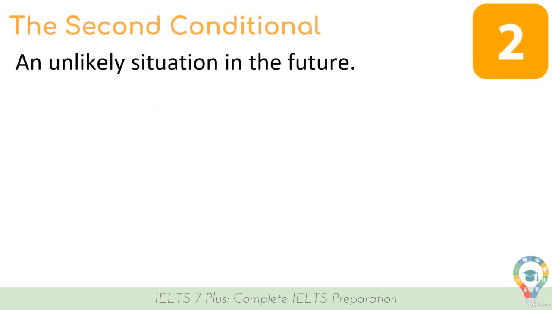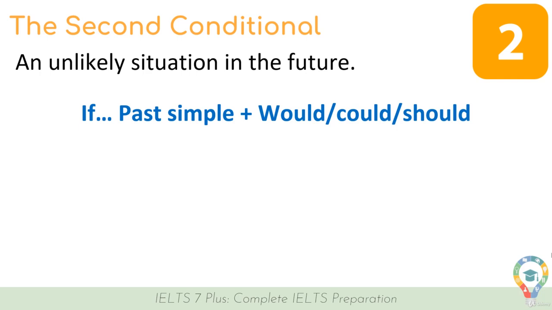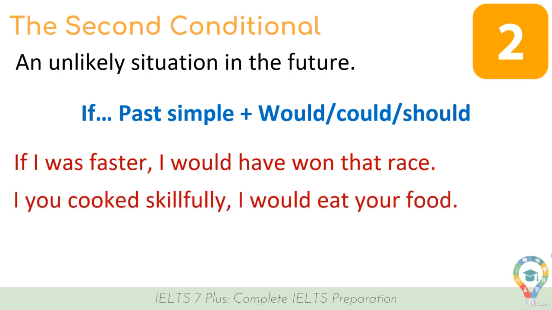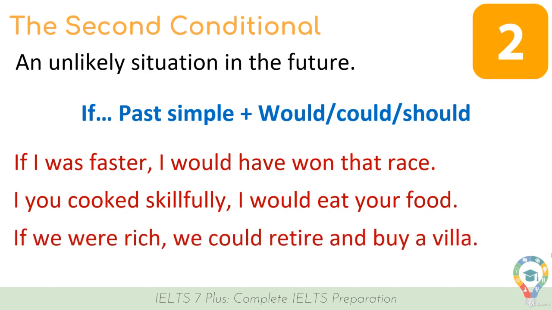Let's take a look at the second conditional, which is used to discuss an unlikely situation that probably won't happen in the future. We make it with if plus the past simple plus would, could, or should. And here are some examples. If I was faster, I would win that race. If you cooked skillfully, I would eat your food. If we were rich, we could retire and buy a villa. So that's all for second conditional examples.